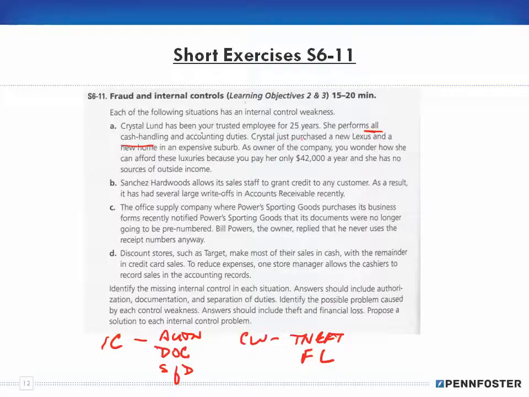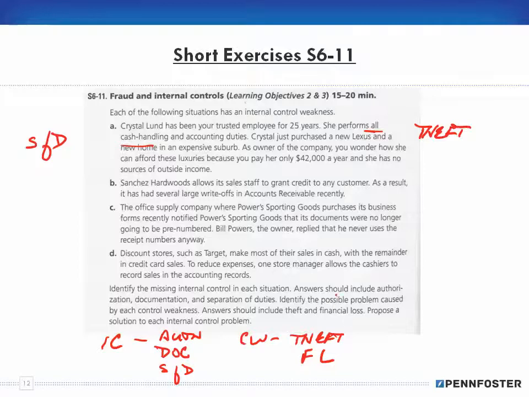So her performing all of the cash handling duties, that's the missing separation of duties. That's the internal control. The pressure to pay for the Lexus and the new home, and the control weakness, would create an opportunity for theft.